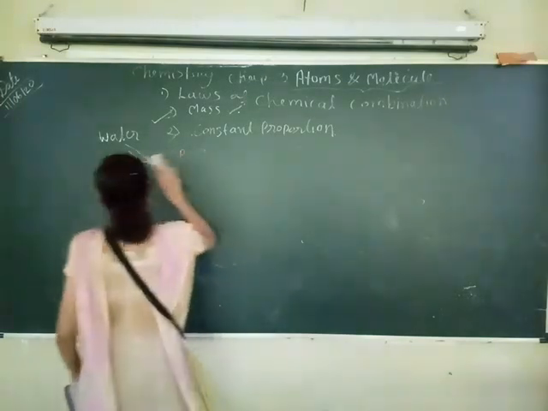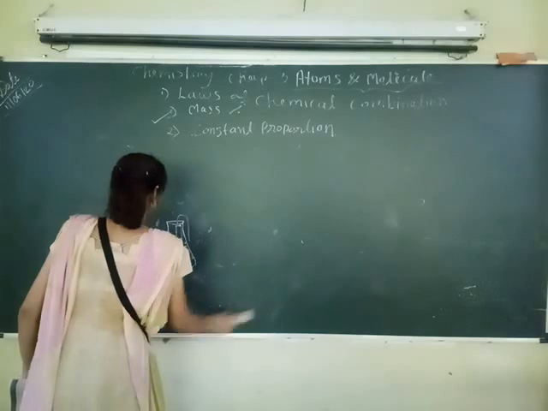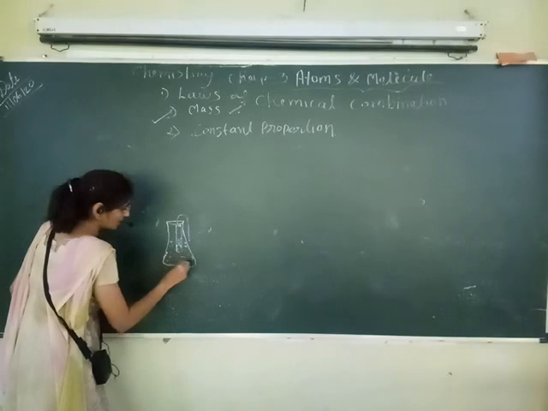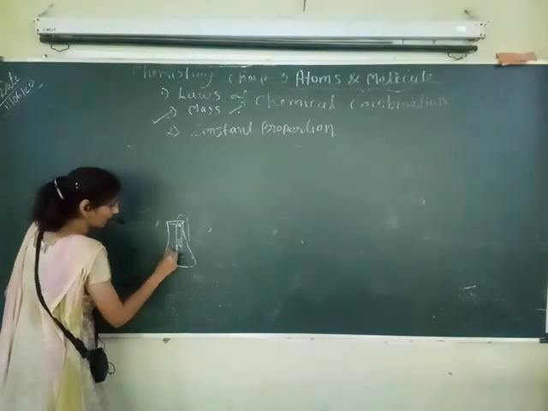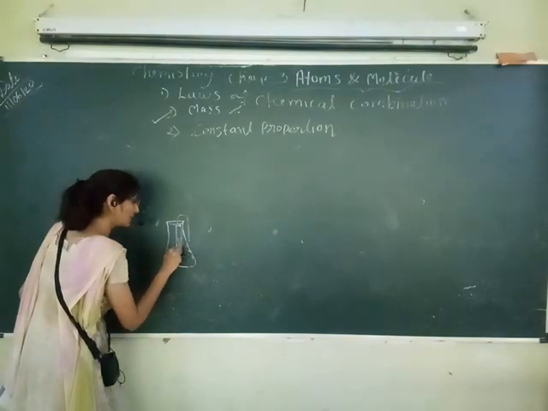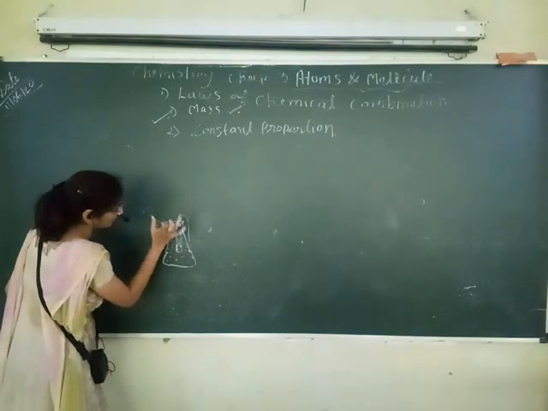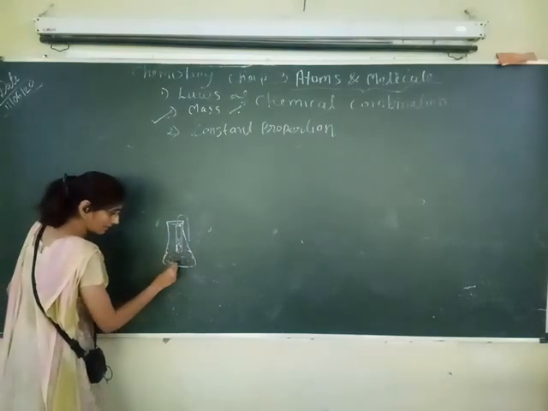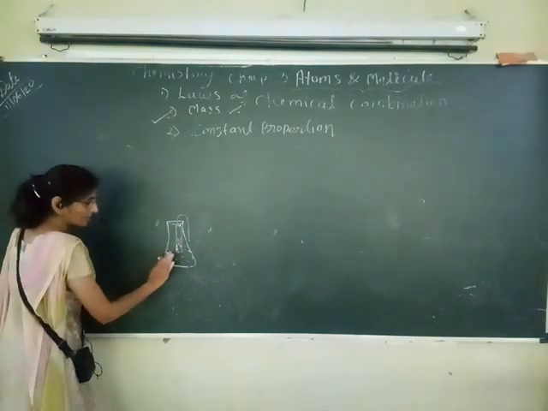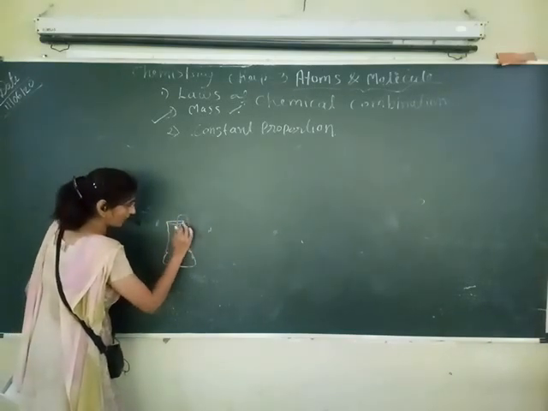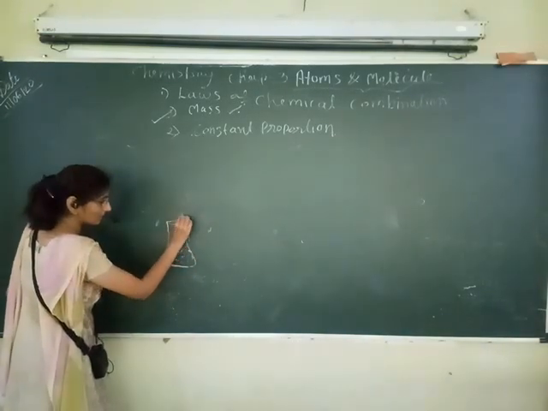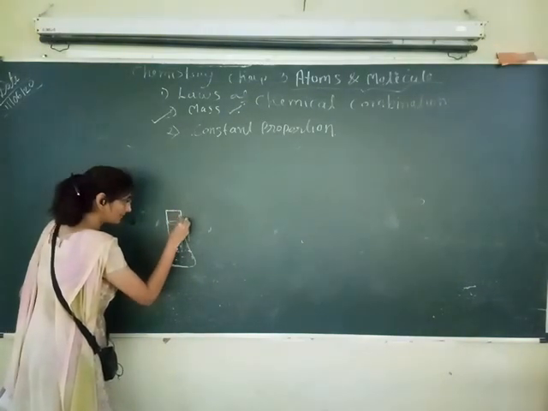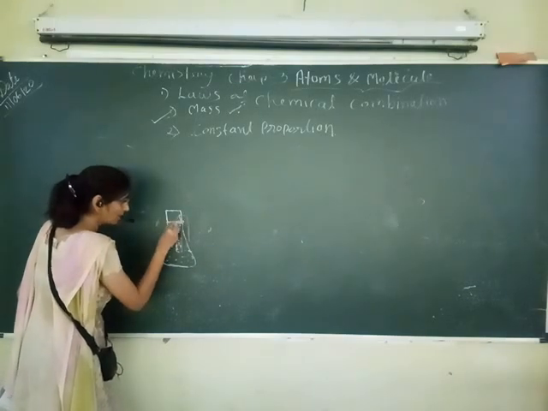For this activity, I have taken one conical flask. Here I have taken a conical flask with a chemical in it, and a test tube, which also has a chemical. Both are kept upright so that the chemical does not fall down and mix before the chemical reaction. That's why we have tied this test tube here by the thread, and one cork is fitted at the mouth of this conical flask.